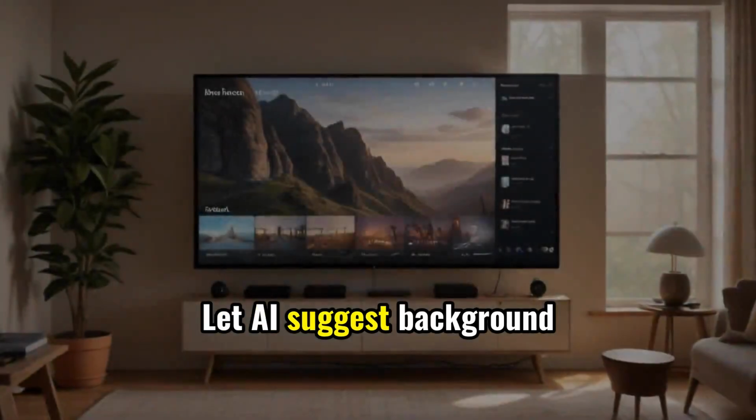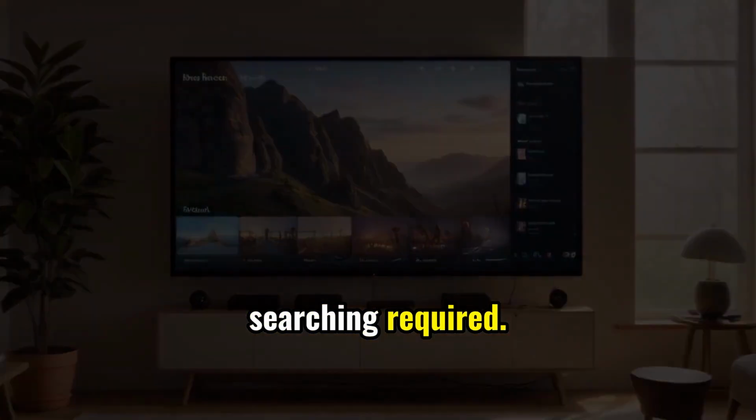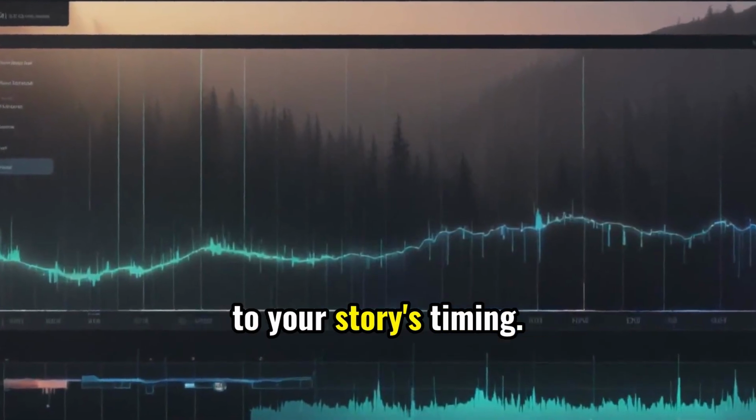Let AI suggest background music that fits your video's mood. No music theory or searching required. AI detects key moments and automatically syncs music to your story's timing.